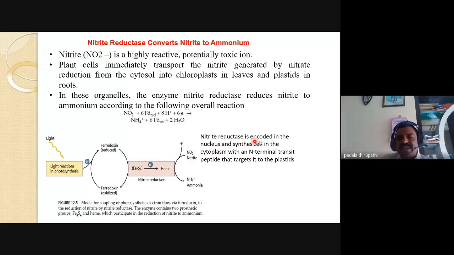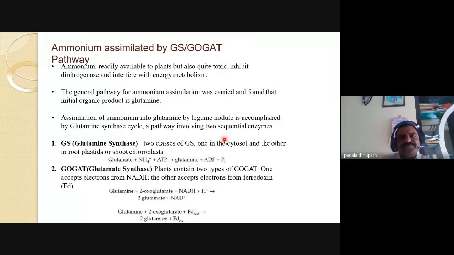Nitrite reductase is encoded in the nucleus and synthesized in the cytoplasm with an N-terminal transit peptide that targets it to the plastids. This is the nitrite reduction. Then ammonium is assimilated by the GS-GOGAT pathway.